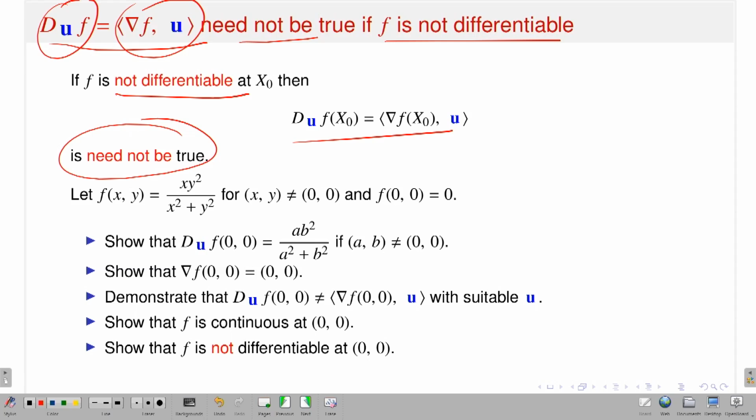This is a very nice example. f of x, y, again a function from R^2 to R, is x y square over x square plus y square when (x, y) is non-zero, and 0 at the origin.